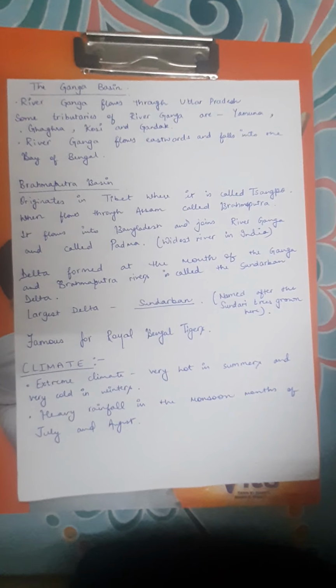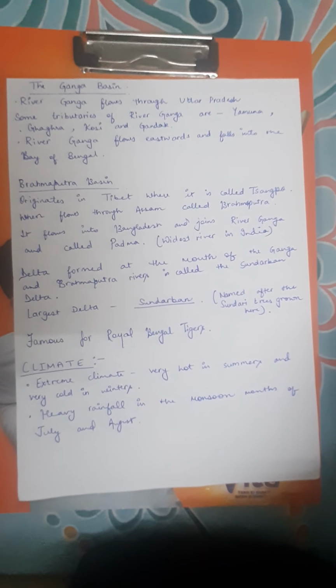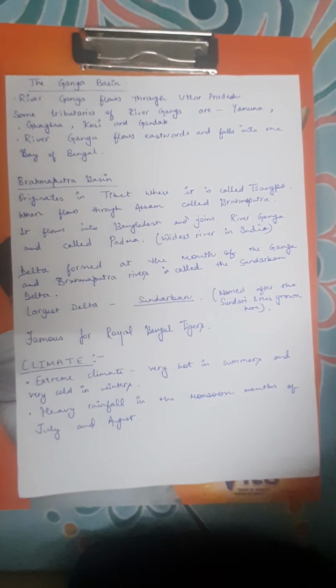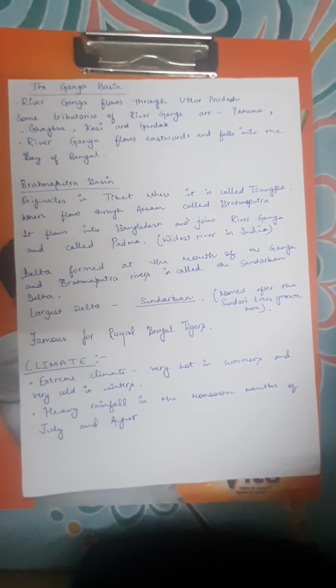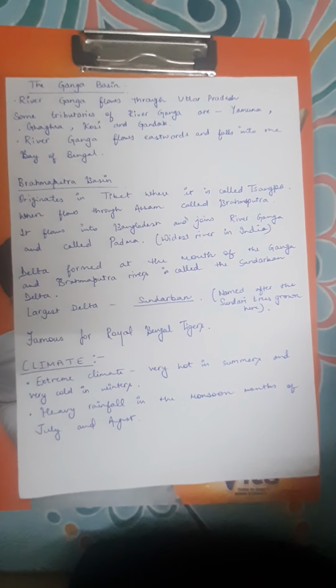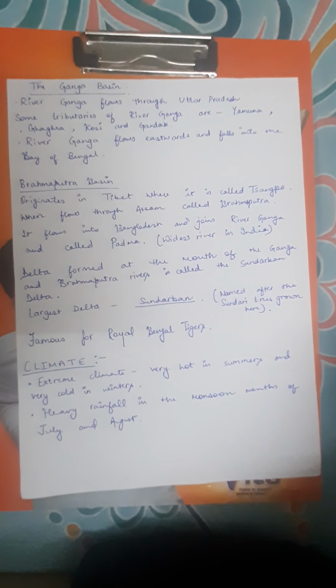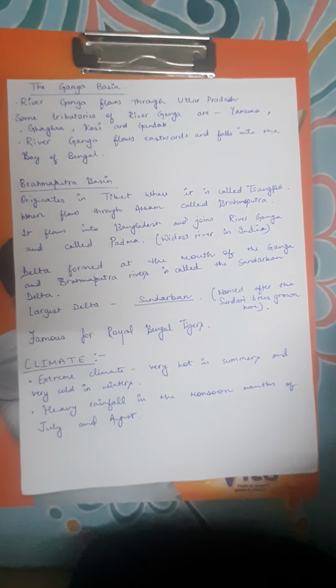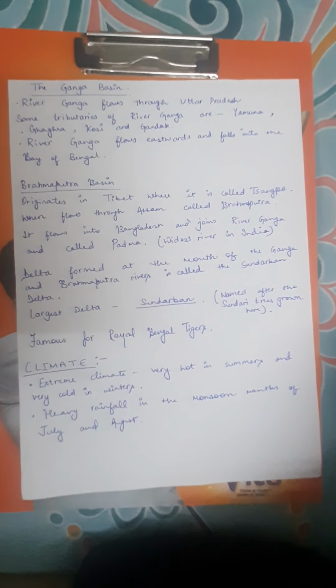The place where a river joins a sea is known as its mouth, and rivers carry a lot of silt which gets deposited at the mouth of the river. This forms a triangular shaped island. This island is called delta. The delta formed at the mouth of river Ganga and Brahmaputra is called Sundarban Delta.